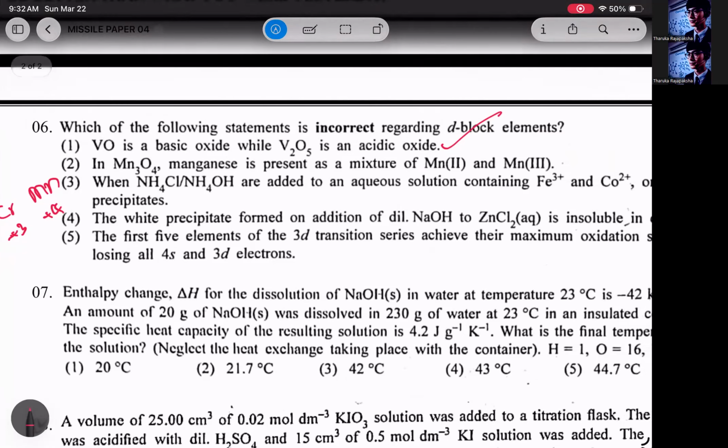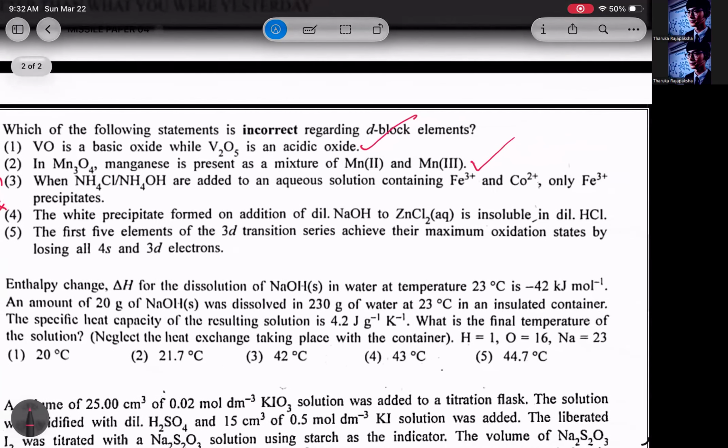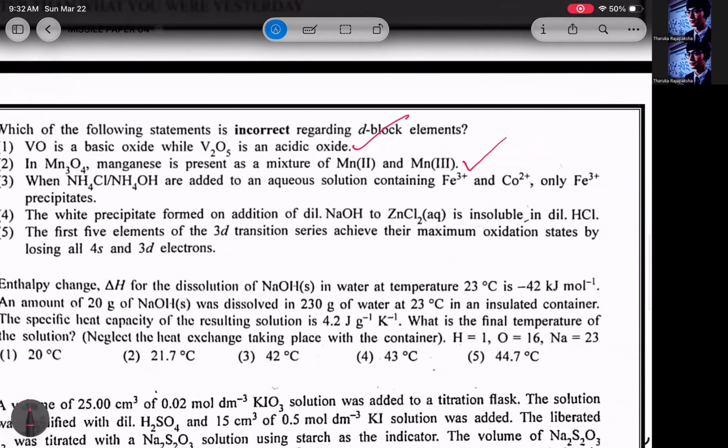That's correct. In Mn3O4, manganese is present as a mixture of manganese 2 plus and manganese 3 plus. That is correct. It's a mixture that is formed. When ammonium chloride and ammonium hydroxide are added to an aqueous solution containing Fe3 plus and cobalt 2 plus, only Fe3 plus precipitates. This statement is correct with regard to the cation analysis group 3. Fe3 plus is the only one that's going to precipitate because the OH minus is very low.